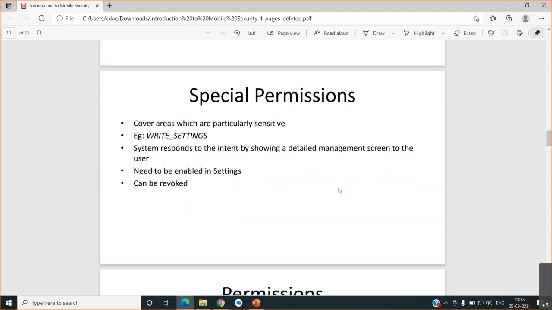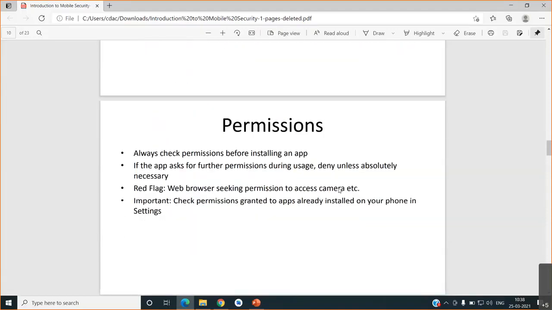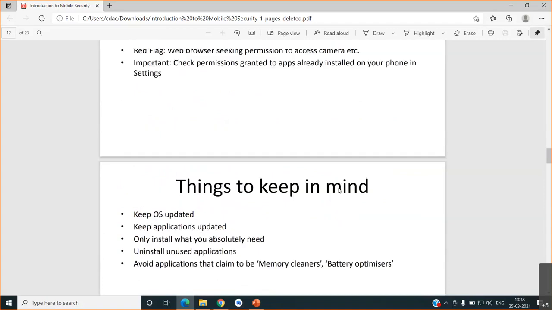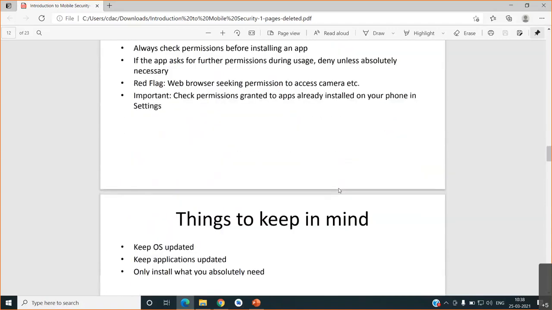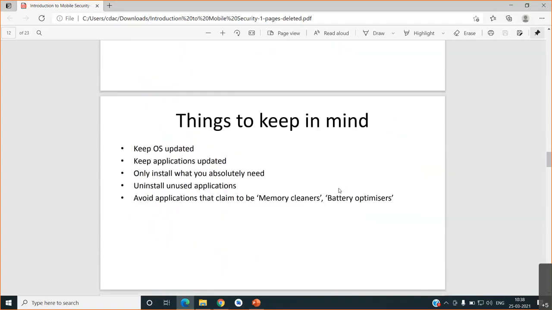So we have to understand these permissions very carefully, and what permissions you are giving. One example I can give is one of the applications we saw, the Torch one. I hope that everyone knows about the Torch app.